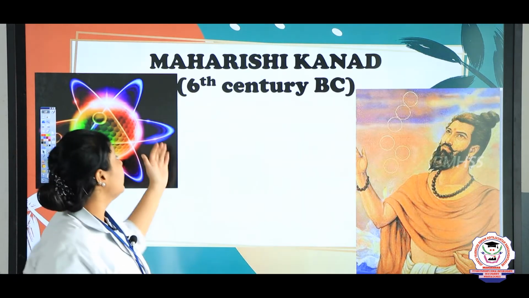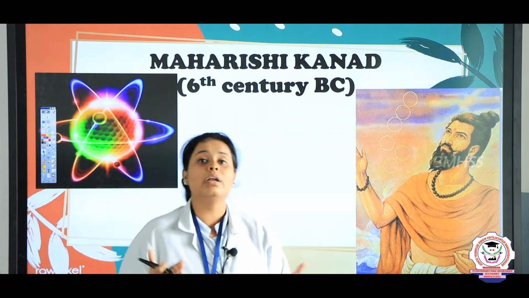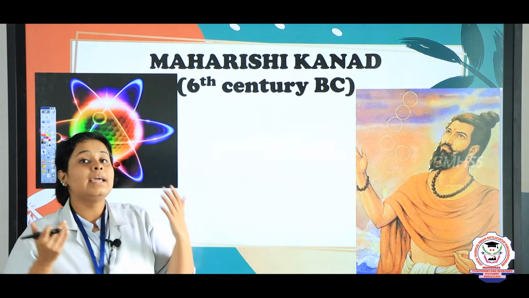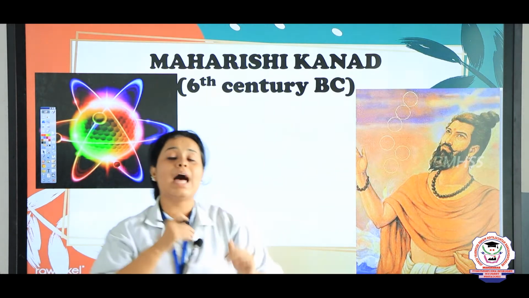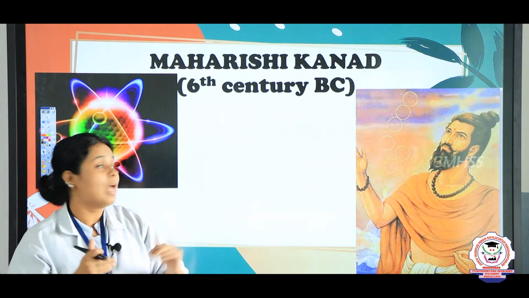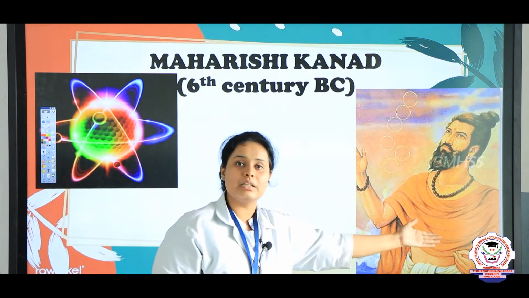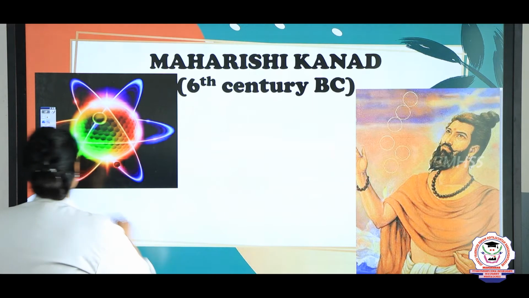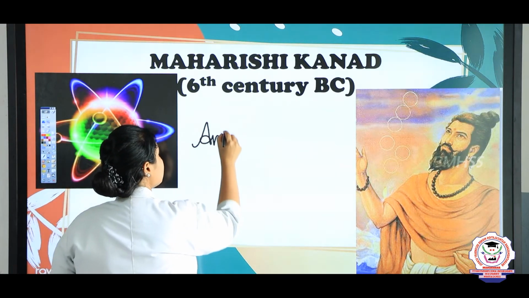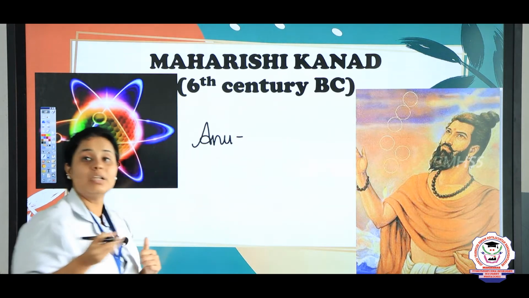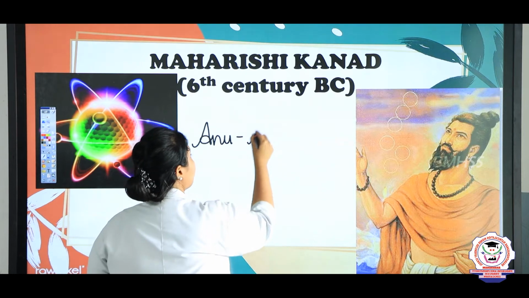So, children, in the 16th century BC, an ancient scientist, or you can also call him a saint, discovered that there is a particle which is indivisible, and that particle is known as an Anu. The person who did this was Maharishi Kanad. You can even see the picture of the person. So, what did he say? He said that Anu is the smallest element which cannot be divided, or you can call it the atom, which is indivisible.